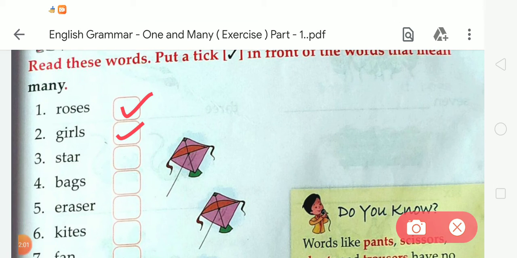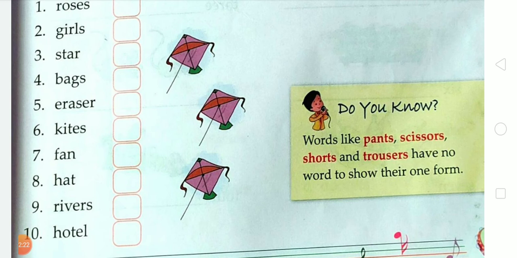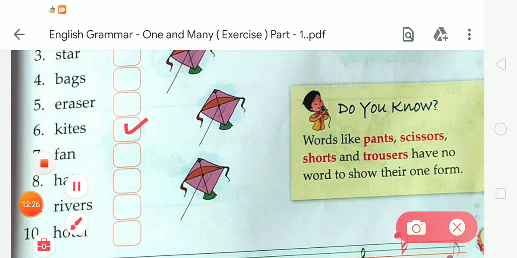Okay, so in number 1 we have to take girls. After that, star. Star is singular, so we have to take only plural. Roses are plural, so we have to take roses. After that girls. Next bags, so we have to take it. Now the next, eraser, so no, it is singular. After that kites, so we have to take kites. Okay, now the next fan.